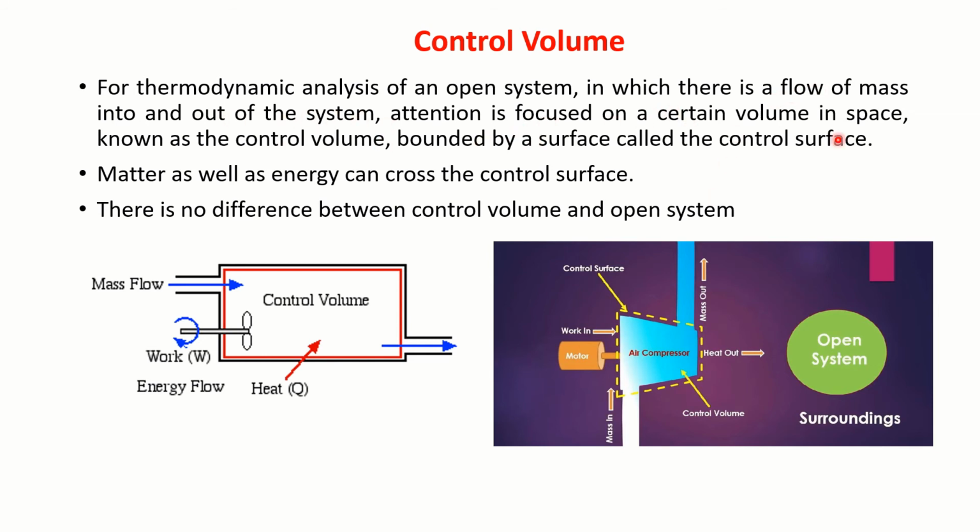Attention is focused on a certain volume in space, known as the control volume, bounded by a surface called the control surface. Matter as well as energy can cross the control surface. Work is entering over here, mass is entering over here. You can say some of the time this gets heated up, then the heat is getting out. So there is mass entering and leaving, work entering, heat interactions are happening. Correct? So matter as well as energy can cross the control surface.